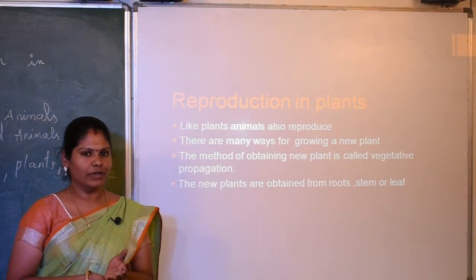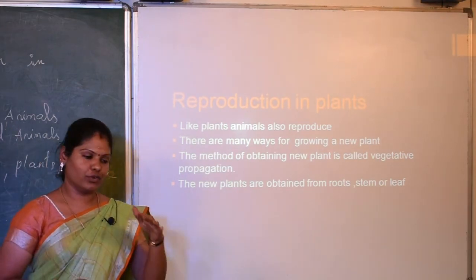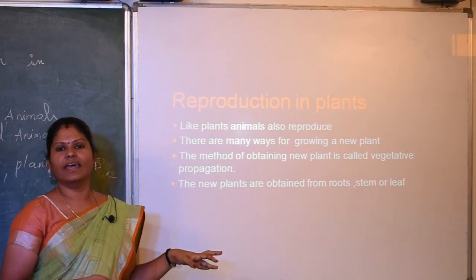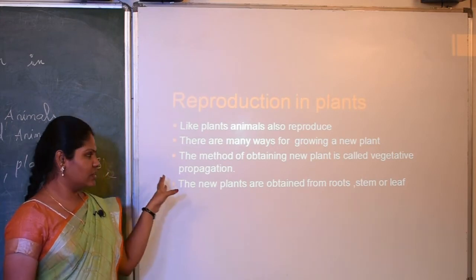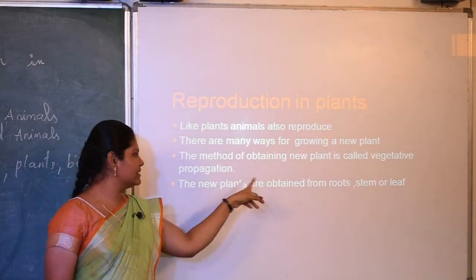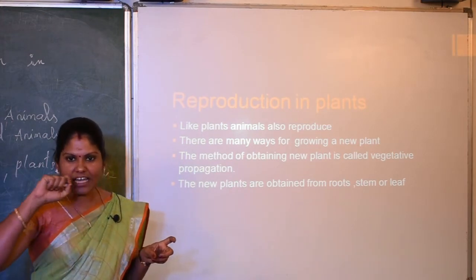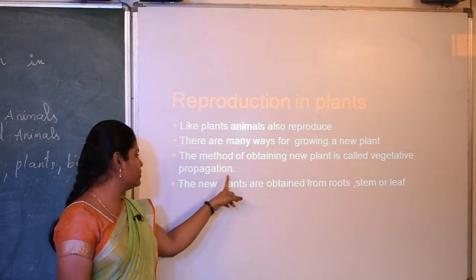As you all know, plants grow by seeds. If you plant a seed, it will grow into a new plant. If you cut a stem and place it in a pot, it will grow into a new plant. In the same way, there are many ways for a plant to reproduce. The method of obtaining a new plant from the old or parent plant is called vegetative propagation.